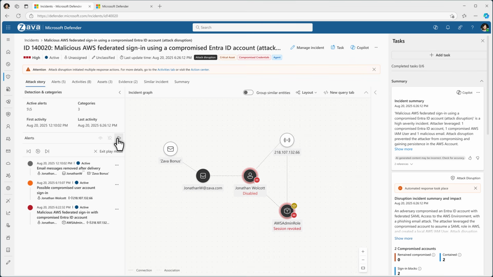It revokes the session token and disables both the compromised Entra ID account and the AWS admin role account used by the attacker. This isn't the end of the story, though. Since the attacker was stopped in their tracks, they tried to pivot by exploiting a backup account they created in AWS. The backdoor account was immediately identified and disabled, cutting the attacker off completely, preventing any further lateral movement or damage.